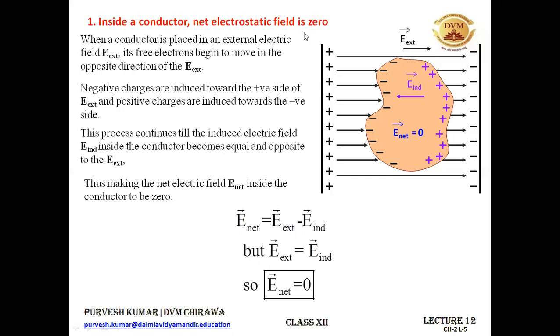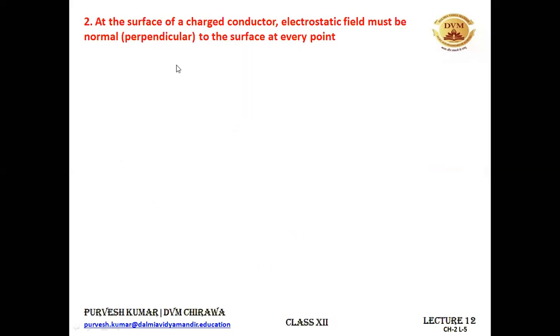All right. Now, the second point says the surface of a charged conductor has an electrostatic field perpendicular to it. So at the surface, the electrostatic field must be perpendicular to the surface at every point. So this is our conductor. All right.